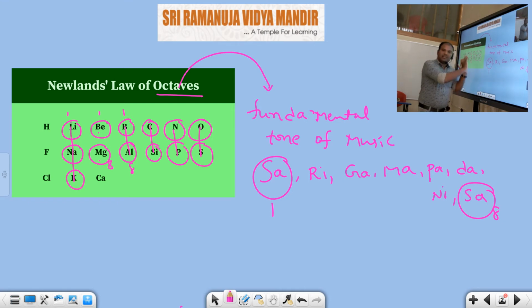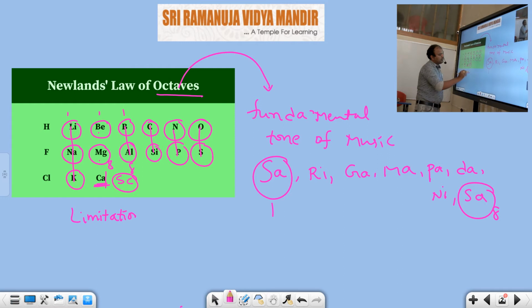But he arranged these elements with respect to the increasing order of their atomic weights. He arranged these elements up to calcium. Up to how much? Up to calcium. Generally these are s-block elements and p-block elements. After that, scandium, 21, will be there. This is a d-block element. d-block element properties are entirely different from s-block and p-block. That's why we should not take scandium here. He arranged the elements up to calcium. This limitation or failure, you should observe.